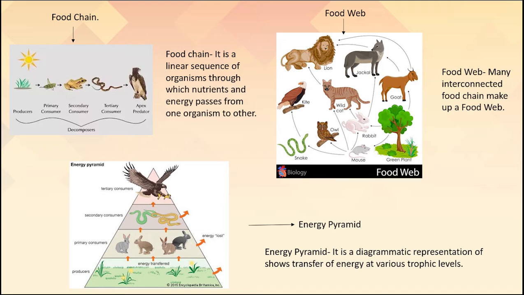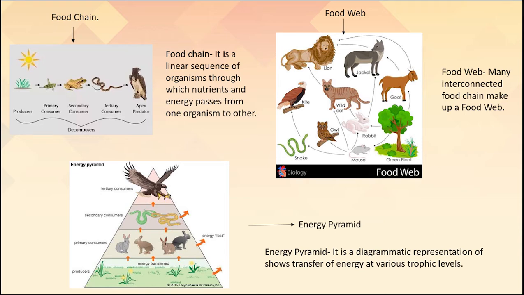So you can see that, children, there are interactions continuously happening between the producers, consumers, and the decomposers. So there is a definite sequence in these interactions which is called a food chain. Okay. Now, what is a food web, children?